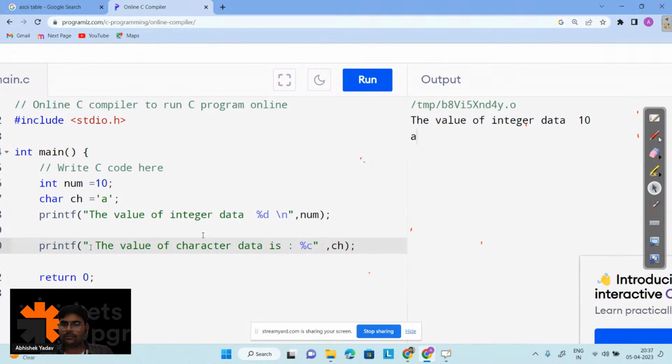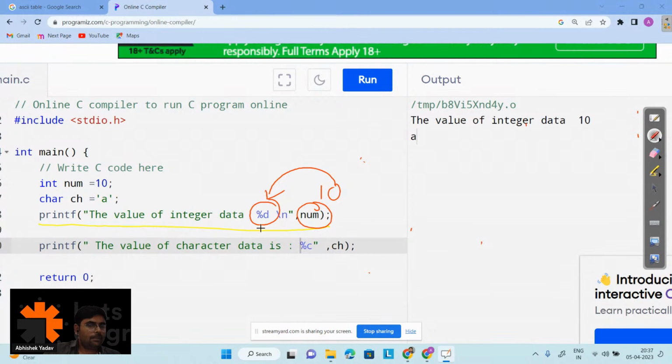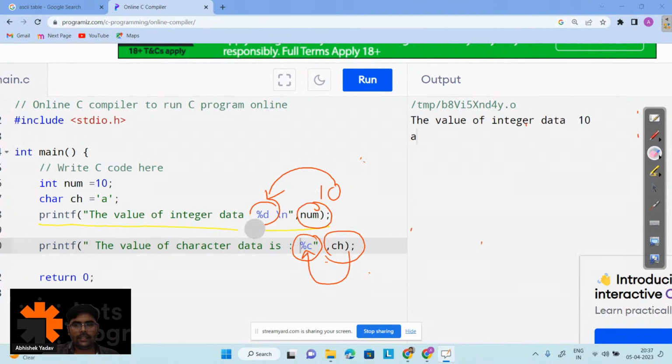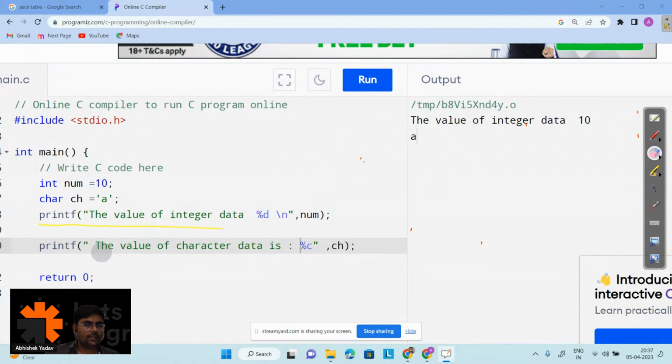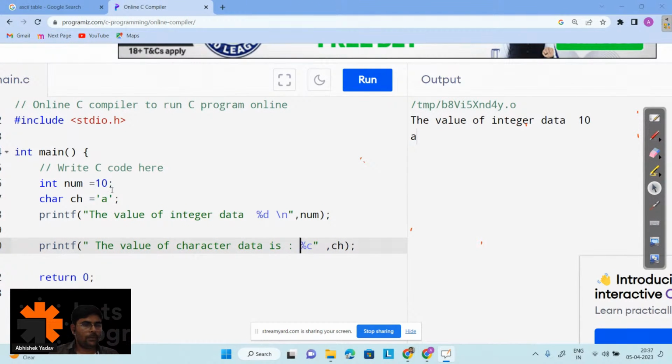So what is happening here is like this one. Basically, when this line is getting executed, this %d is replaced with the value of the variable num. Here the value of variable num is 10. So this 10 is placed here in place of %d. Similarly, the value of ch is placed at %c. Everyone is getting that point, right? How the thing is happening, how printf is working. Anyone has any doubt till this point, please write in the chat. Okay, so now if you have a clear understanding, what will be the output now?